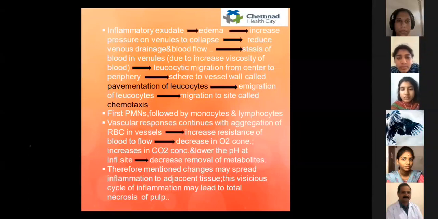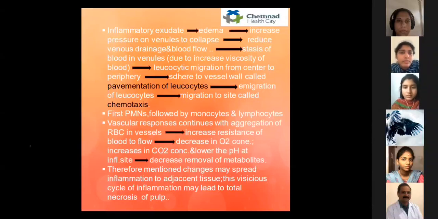So the vascular response continues with the aggregation of the RBCs in the vessels, which causes increased resistance of blood flow, a decrease in oxygen concentration, an increase in carbon dioxide concentration, and lowers the pH at the inflammatory site, which causes decreased removal of the metabolites. Therefore, the mentioned changes may spread inflammation to the adjacent tissue. This vicious cycle of inflammation may lead to total necrosis of the pulp.